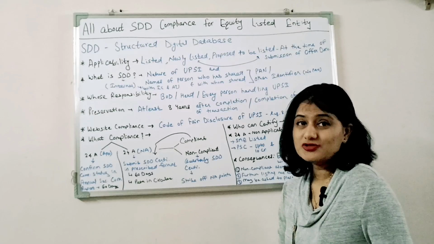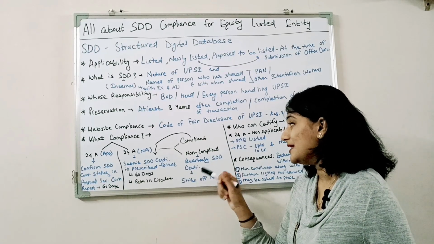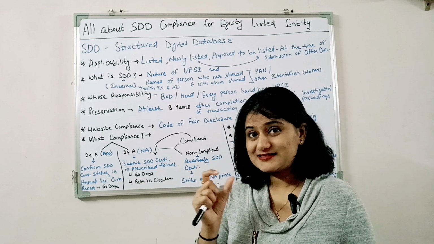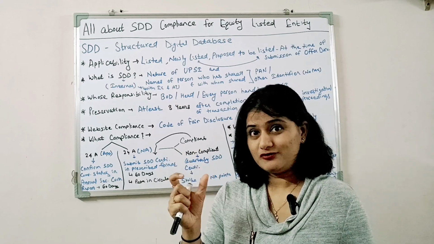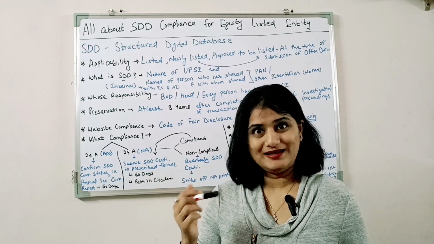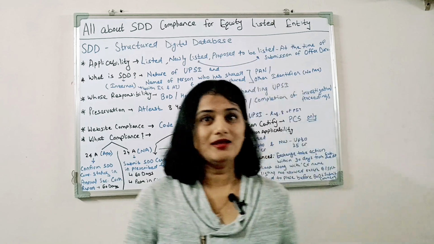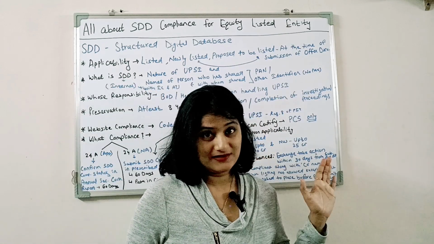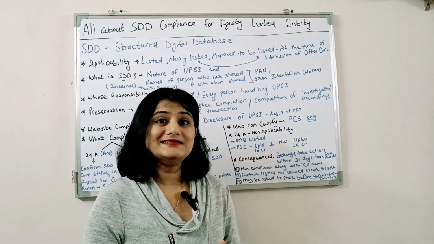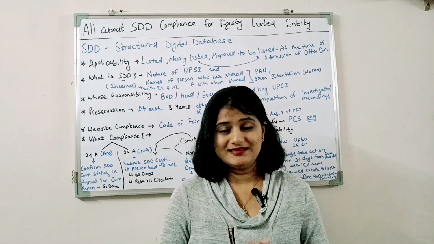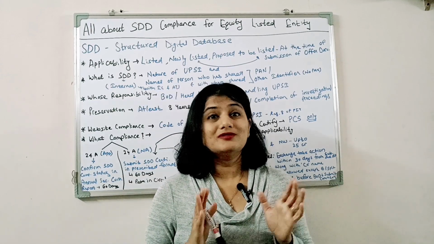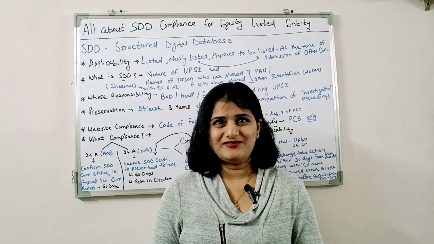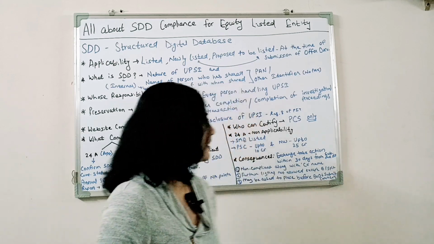In case the company is non-compliant, then such company has to submit the quarterly SDD certificate, and it can strike off the points in the particular format which the company is not complying with. Okay, next, who can certify this SDD certificate? Only a practicing company secretary can certify this SDD certificate. That means the company secretary or the compliance officer cannot certify this SDD certificate.